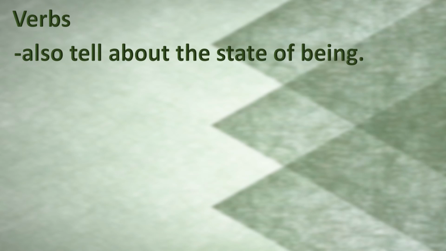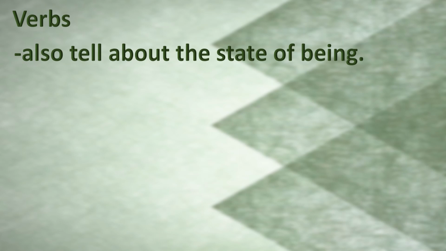Kids, verbs not only tell you about physical actions or about time, they also tell us about the state of being, how the person is, how the animal is, or how the thing is. For example, if I say the dogs are dangerous, or the dogs are cute, I'm telling about their state, how they are.